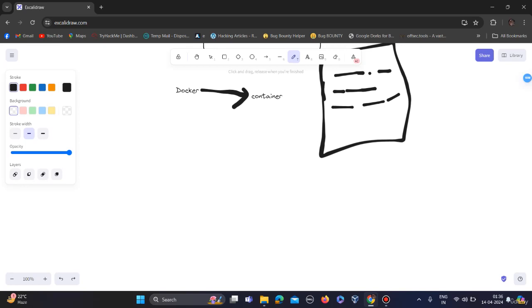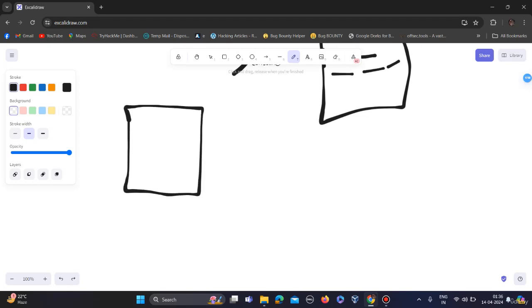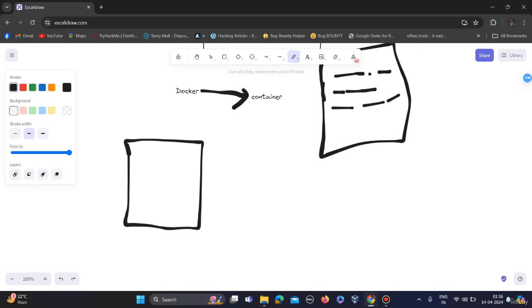So how is Docker exploited in this supply chain network? An attacker can create a vulnerable Docker image. Assume a Docker image is like a blueprint of a container. The attacker can create a vulnerable image by injecting malicious code or backdoors into it.